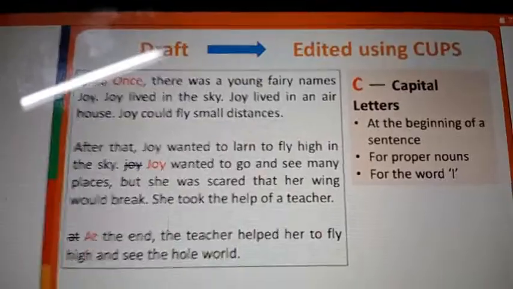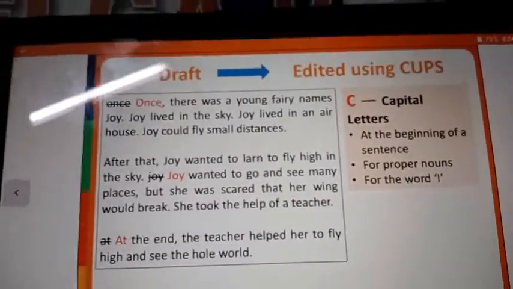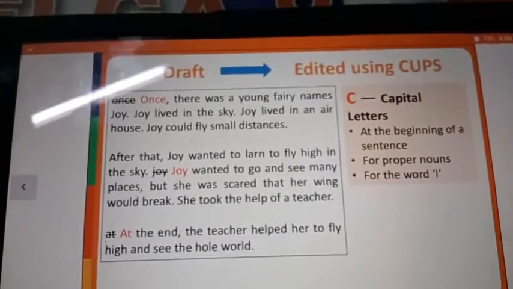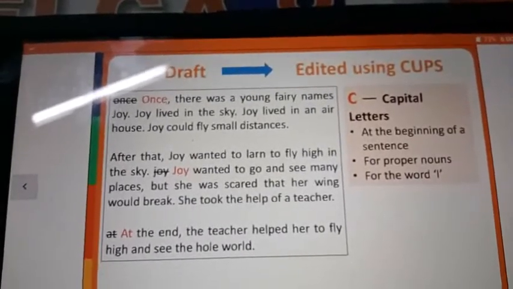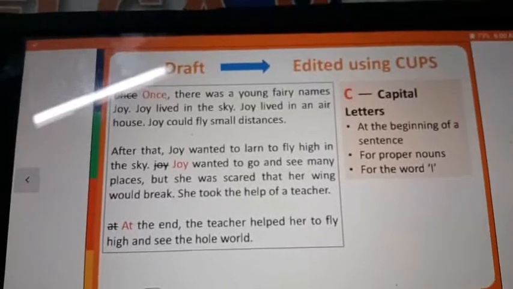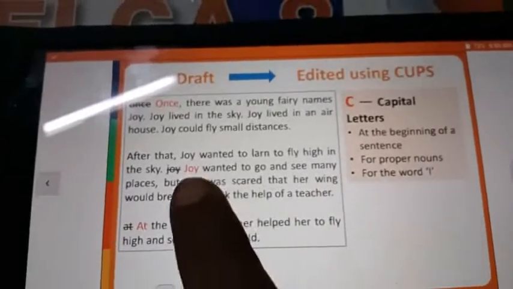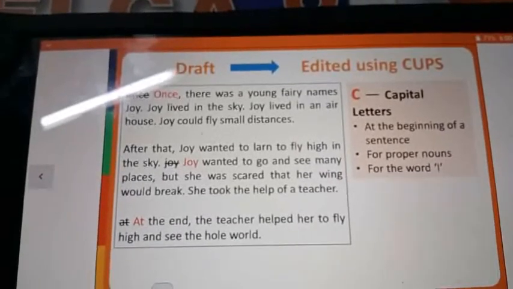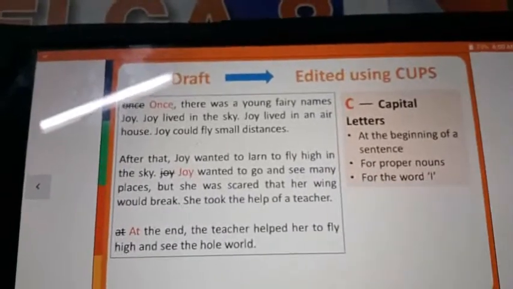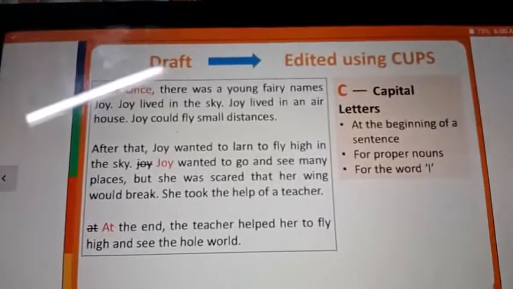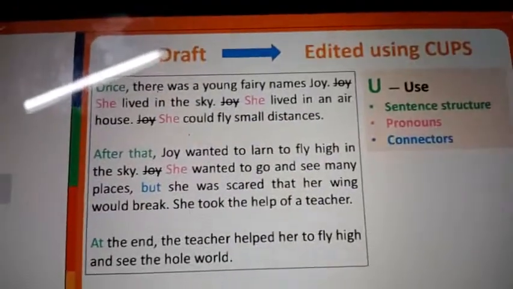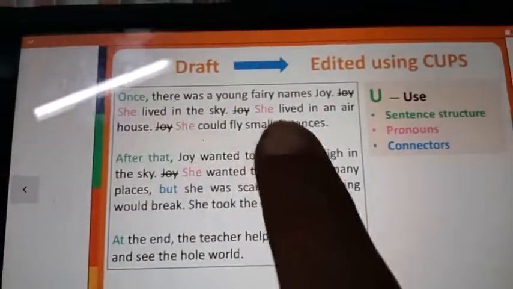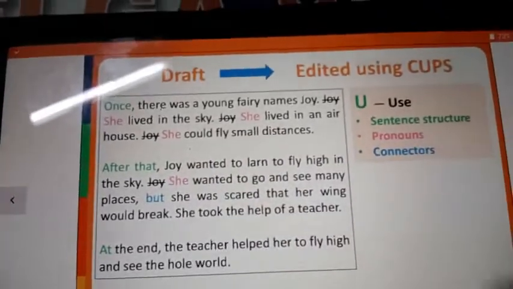Okay. Yes. Next, draft. Once, the first letter is a capital letter, right? Next, this is about my sentences, right? At the beginning, we have to write the capital letter. I used it like this. Next, pronouns and connectors. Pronouns means she, like that.